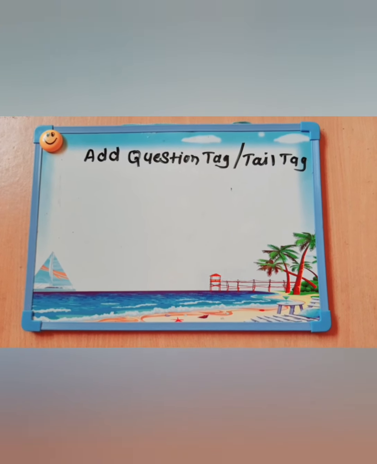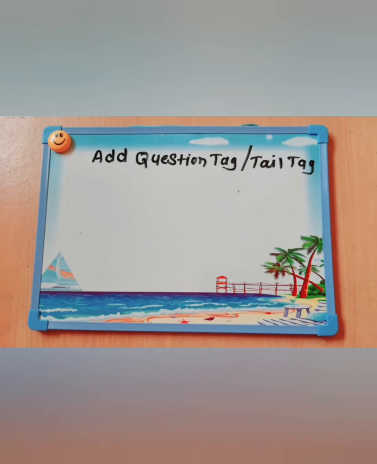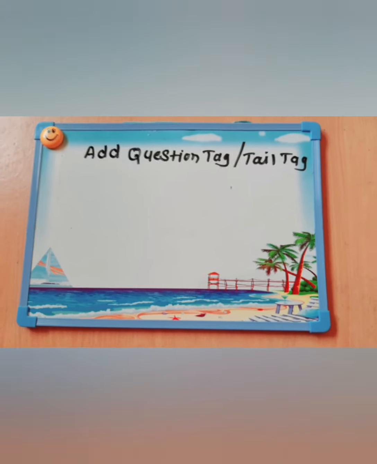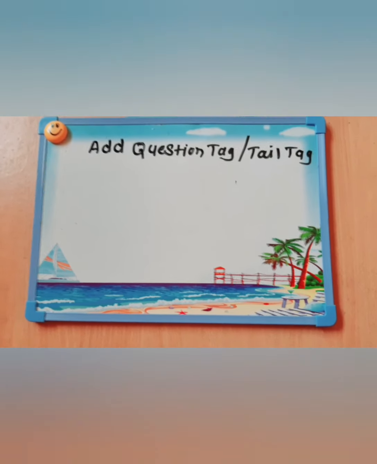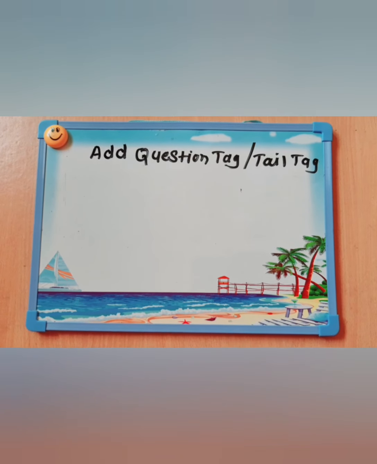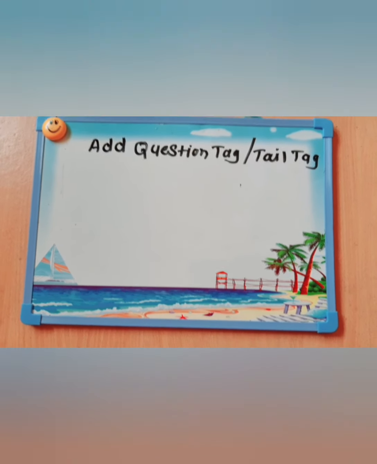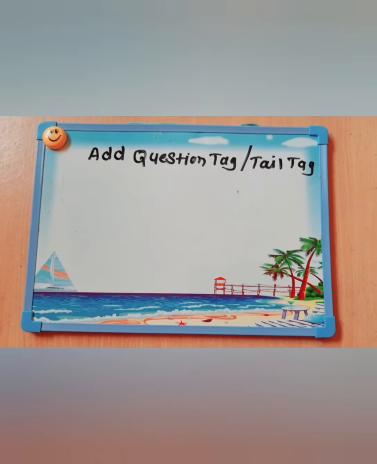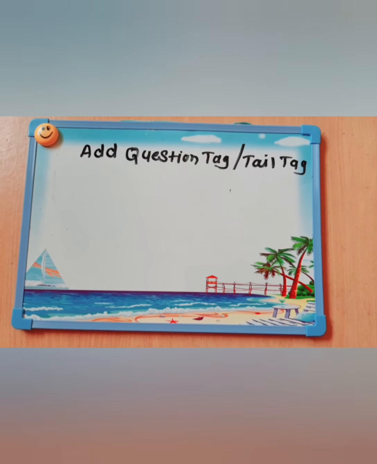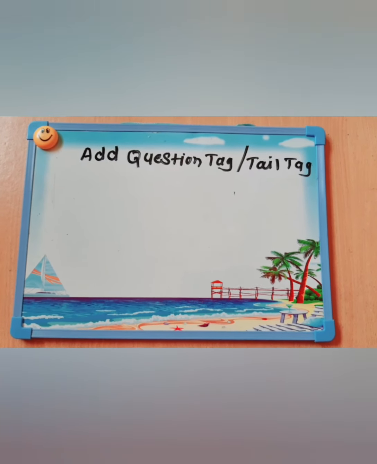Today we are going to see a very important grammar topic, that is question tag, or tail tag. First of all, we can see what is meant by a question tag. A question tag is a short question at the end of a statement, and it is mainly used in speech when we want to confirm that something is true or not.